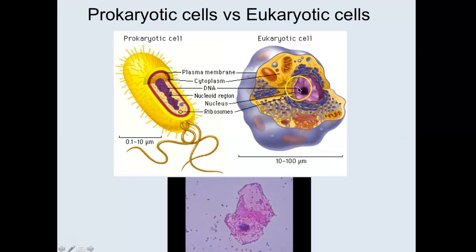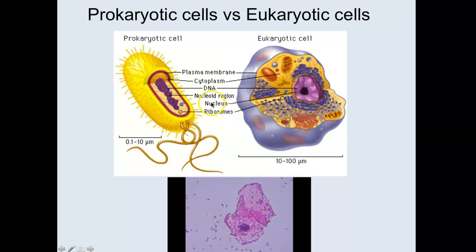You should have put down that the DNA is found inside of a membrane-bound nucleus in eukaryotic cells, and that's not true with prokaryotic cells. So the DNA is not inside of a membrane-bound organelle. Prokaryotic cells do have DNA. It's just kind of in a central part, but it's not membrane-bound. They tend to be smaller and simpler than your eukaryotic cell, okay?